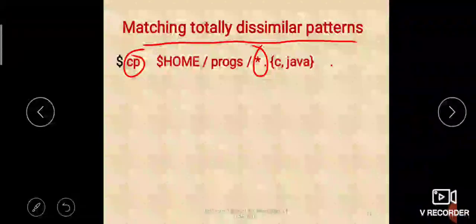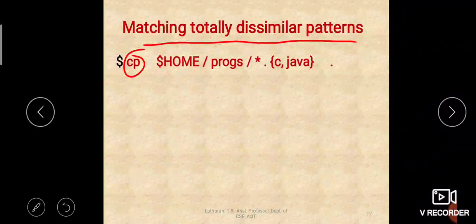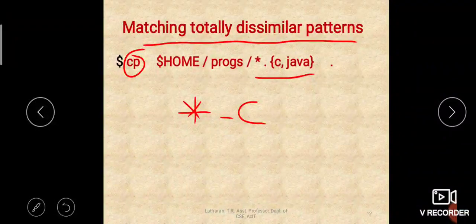So here we are using the flower parenthesis to write an expression to match the dissimilar patterns. Star means everything, all files, so we consider all file names which have .c as extension, and all files which have .java as extension.